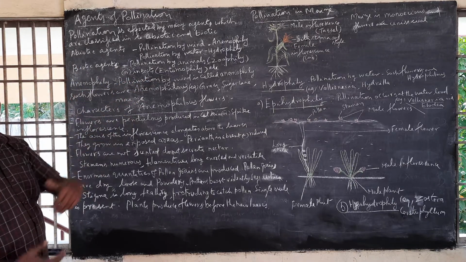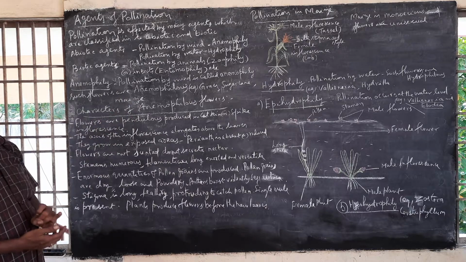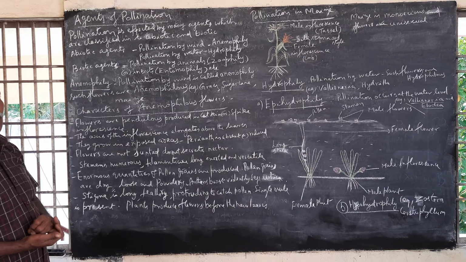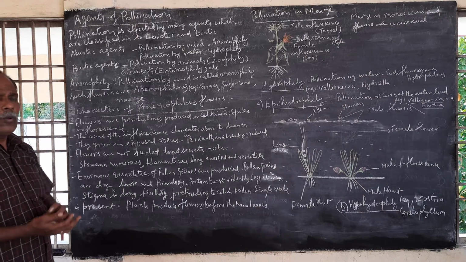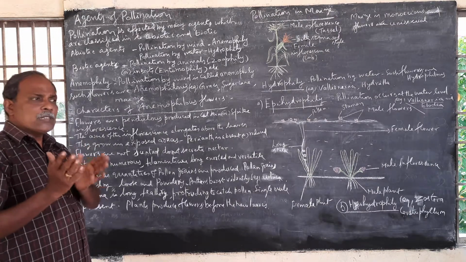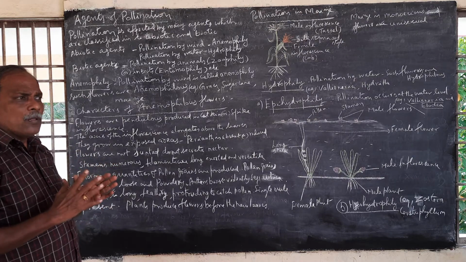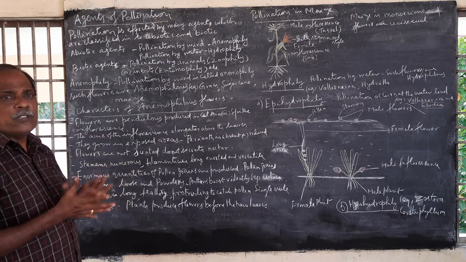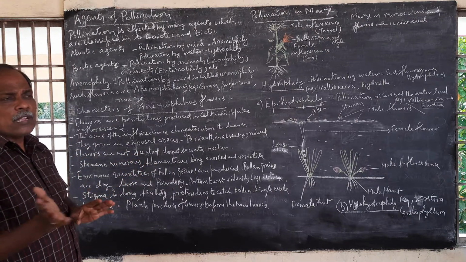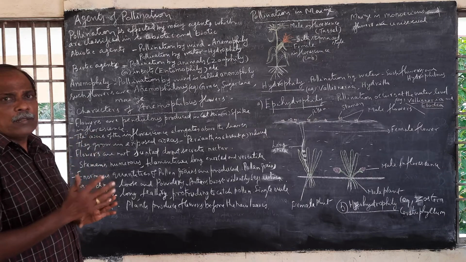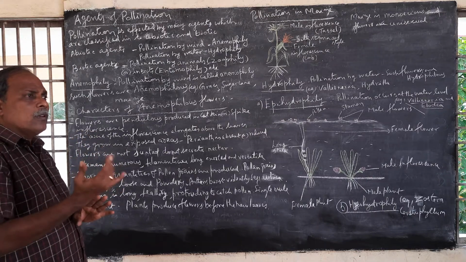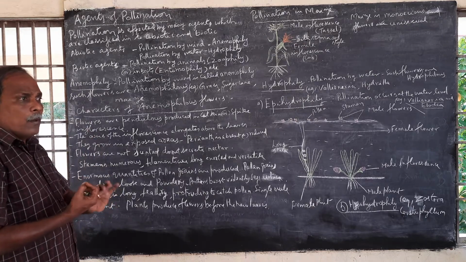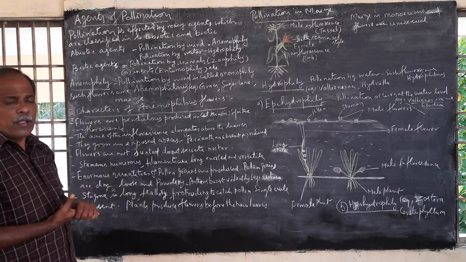Now first, anemophily. Pollination by wind is called anemophily, and the flowers which are pollinated by wind are called anemophilous flowers. Normally anemophilous flowers have certain characteristic features. They grow in exposed regions so that the pollen grains can be carried easily by the agency of wind. Which are anemophilous flowers? Grass, palm, maize, sugarcane, etc.